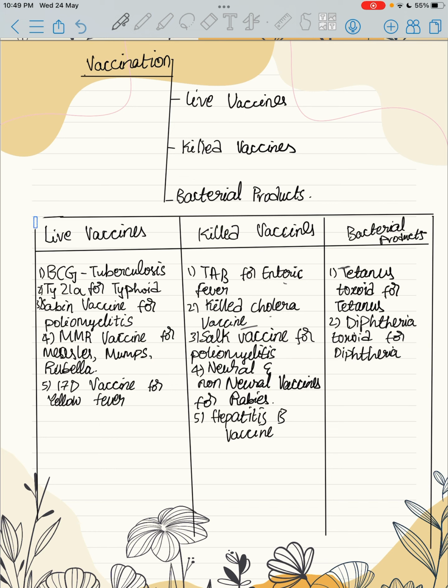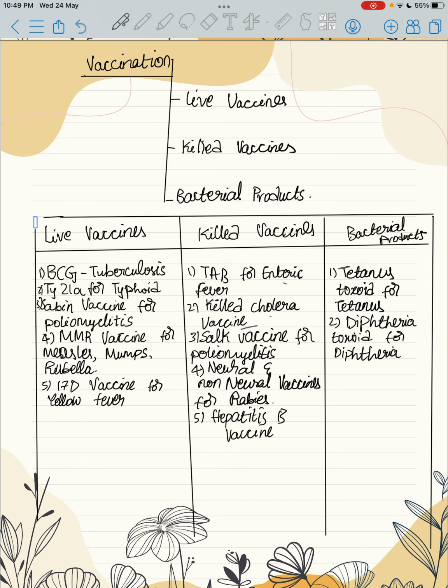Killed vaccines examples include TAB for enteric fever, which is caused by Salmonella, killed cholera vaccine for cholera caused by Vibrio cholerae, Salk vaccine for poliomyelitis, and neural and non-neural vaccines for rabies. Hepatitis B vaccine is given for HBV.